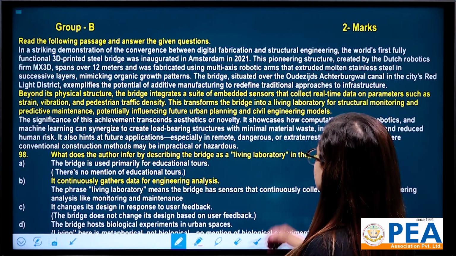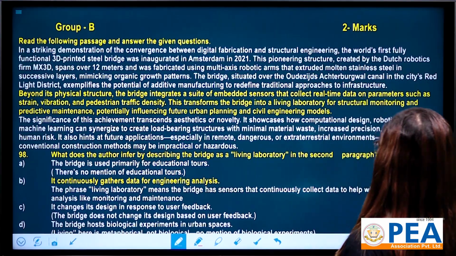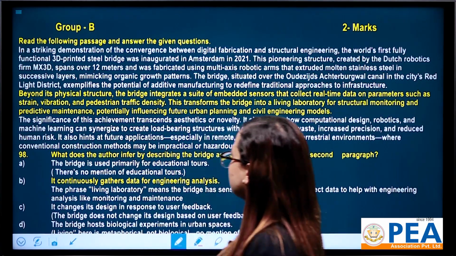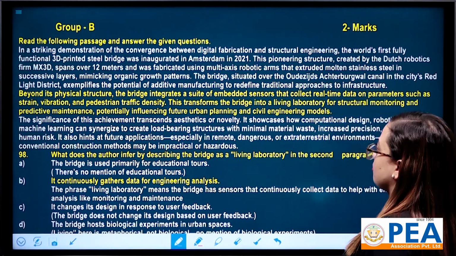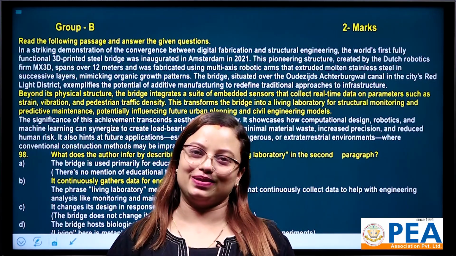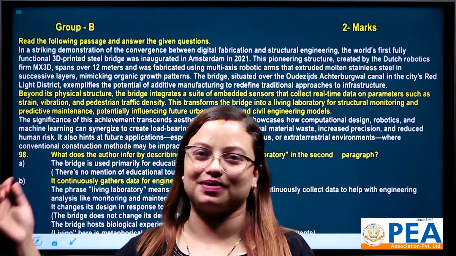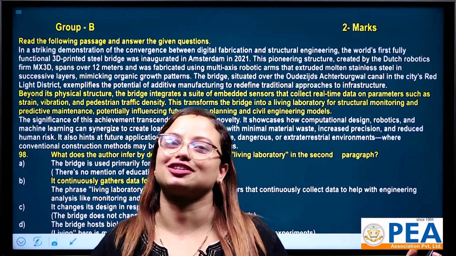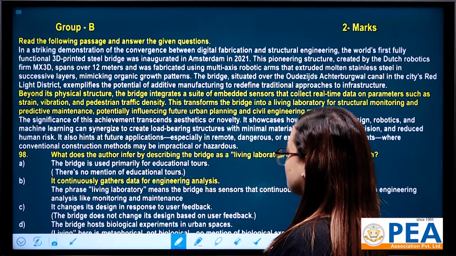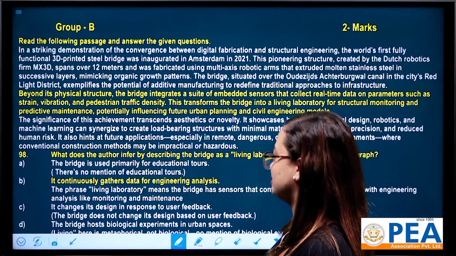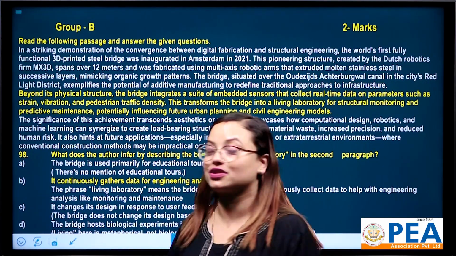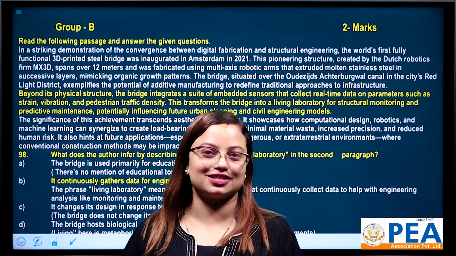This transforms the breeze into a living laboratory for structural monitoring and predictive maintenance, potentially influencing future urban planning and civil engineering models. So, let us abstract some ideas from these clues and find out the correct option here. First option says the breeze is used primarily for educational tours. Actually, there is no mention of educational tours. That's why this is not the correct answer.